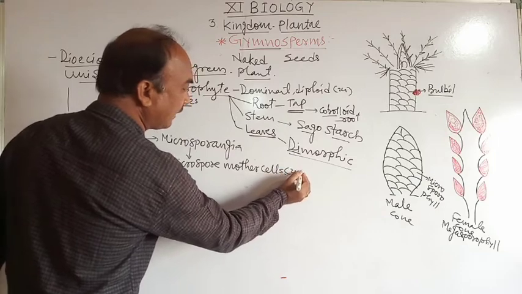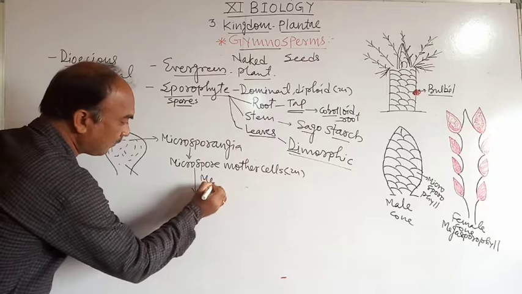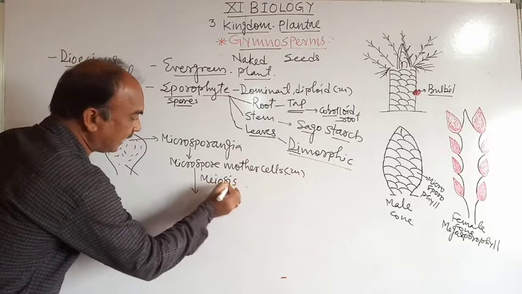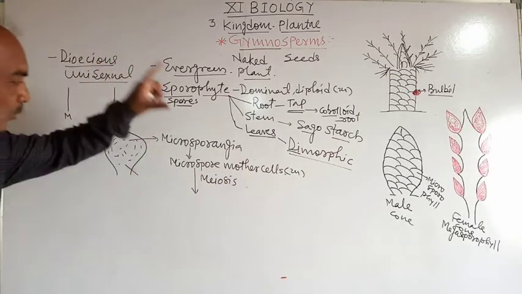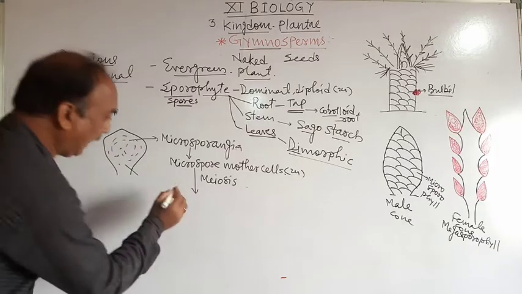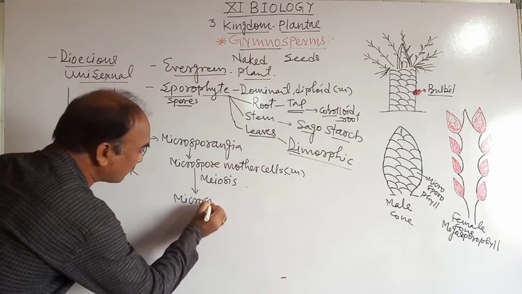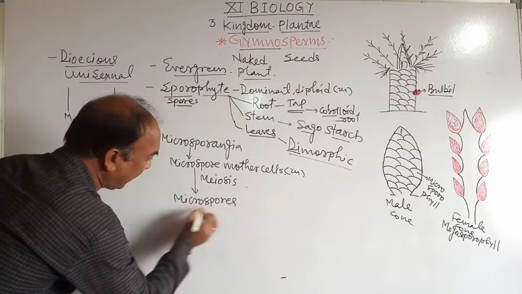Then they are diploid and divide by meiosis, that is the reductional division. The chromosome number is reduced to half, and it produces a tetrad of microspores. क्या बनता है?